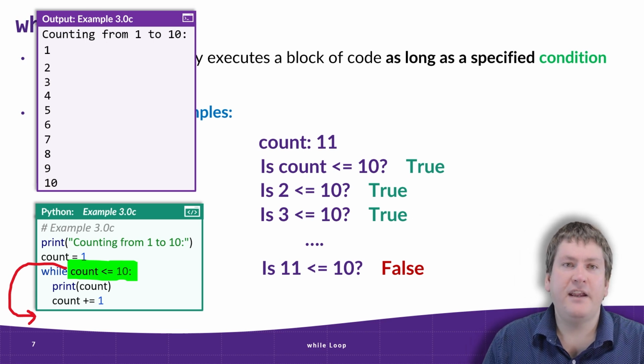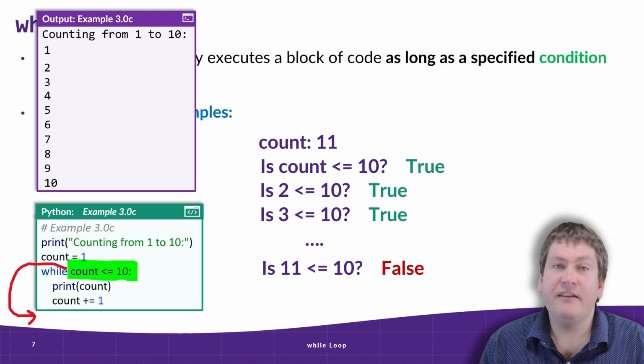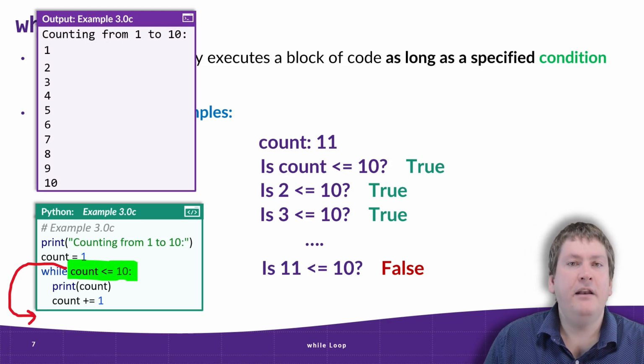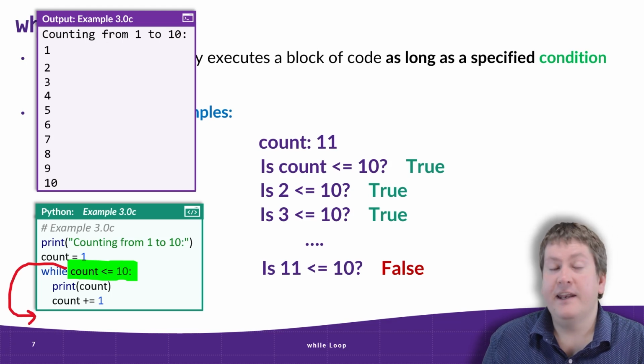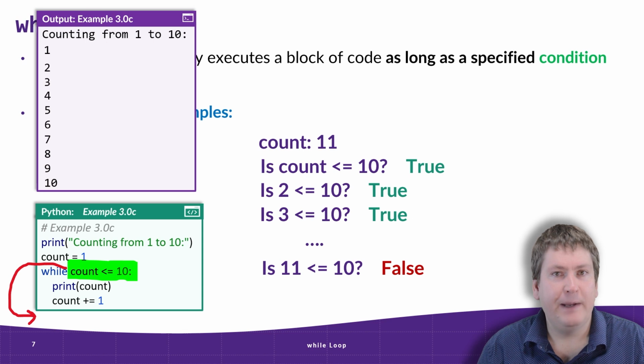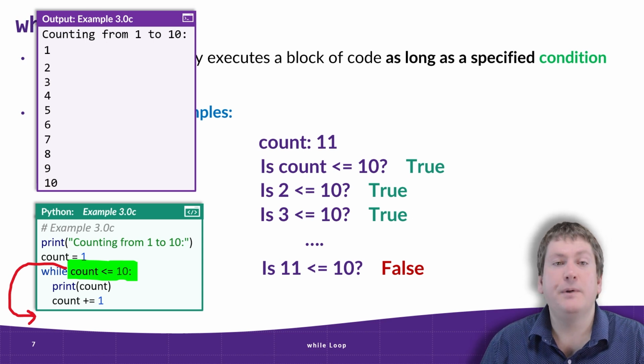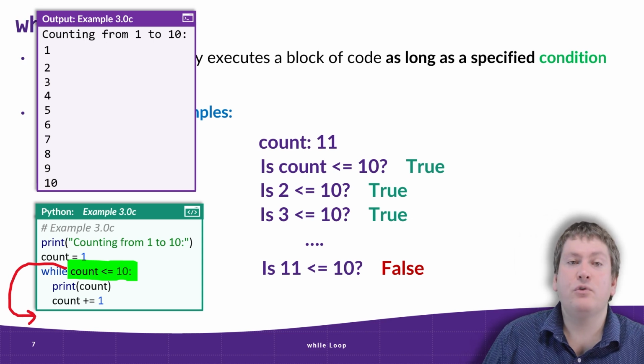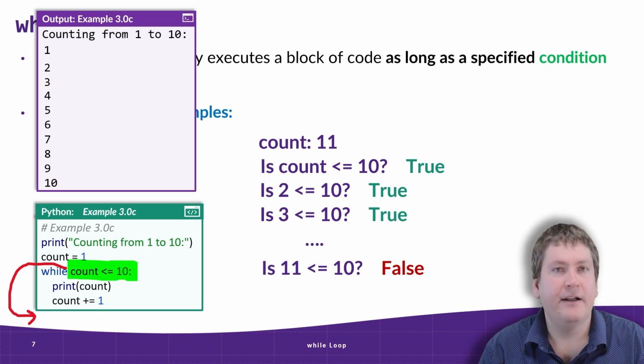The reason for that is we printed out the value of count before we incremented it. So in that last run of the loop, it output 10, it incremented count to 11, then the loop restarted, we checked the value again, it became false, and because we didn't run the loop again, count was never outputted again, so we never get that last value of count equaling 11.